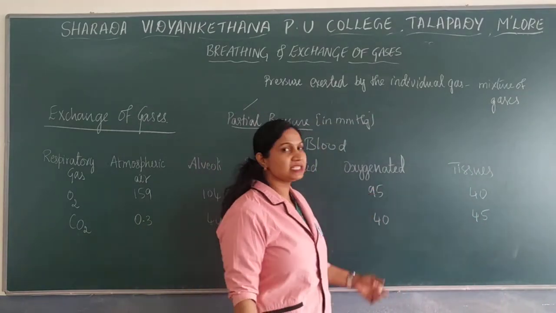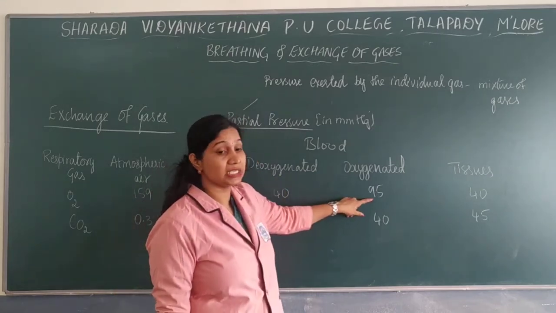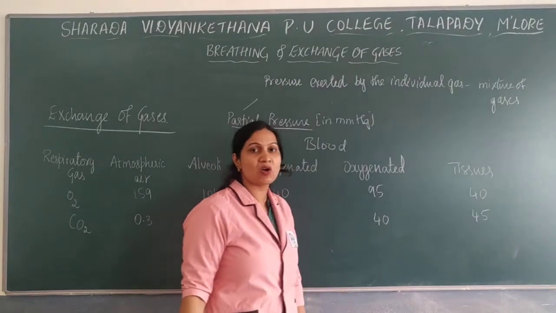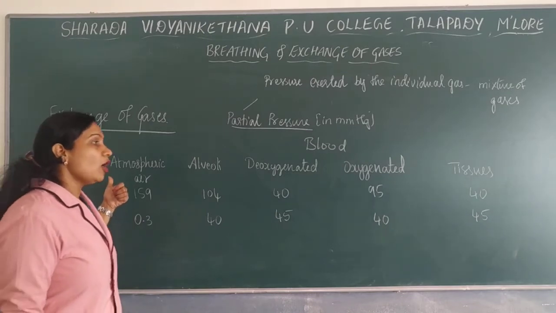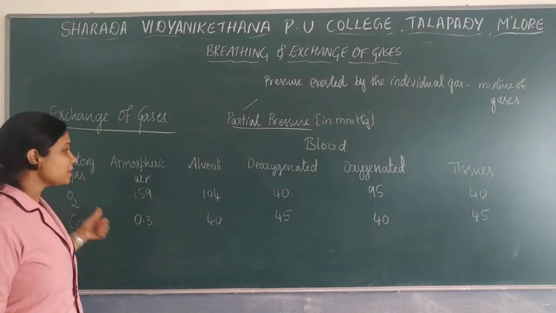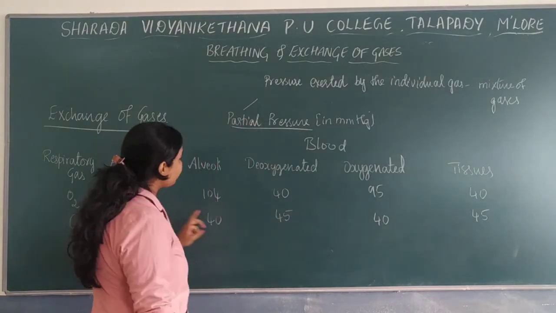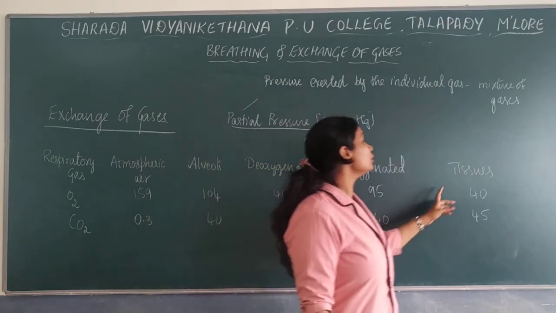In the oxygenated blood, the partial pressure of oxygen is 95 and the partial pressure of carbon dioxide is 40. Next, moving on to the body tissues.